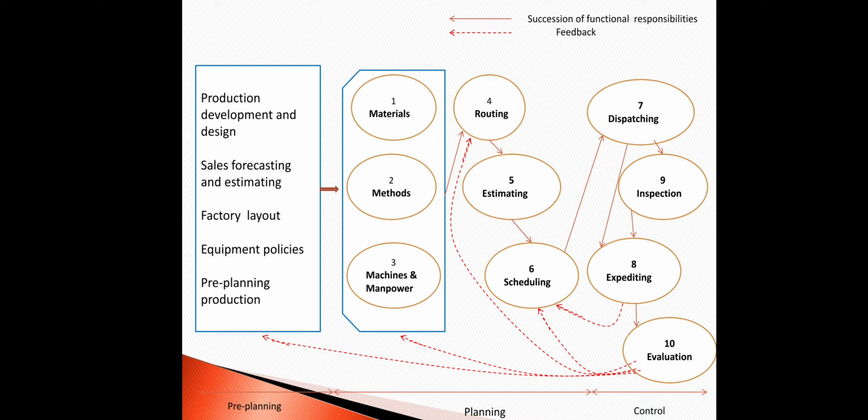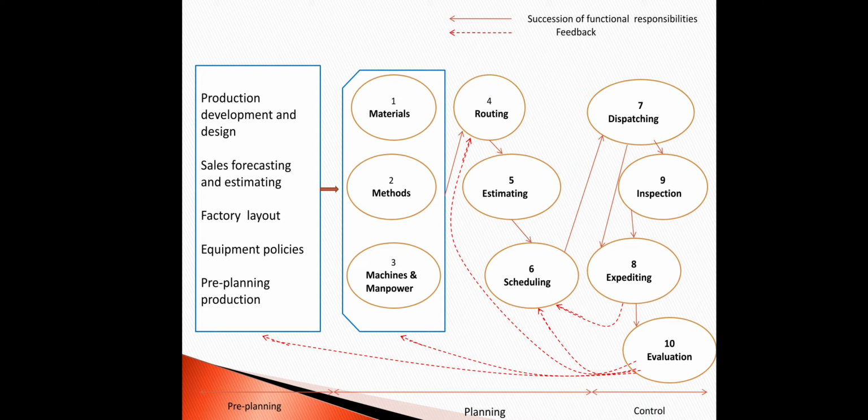First they purchase material, then identify the methods, then purchase machines and recruit the manpower. After that they identify the routing. In routing they break all the functions into small activities, and according to those activities they perform the production process. So routing is a fundamental function of production planning and control.